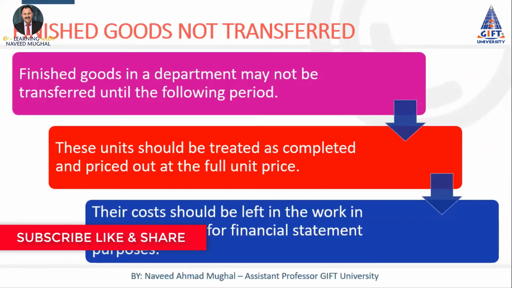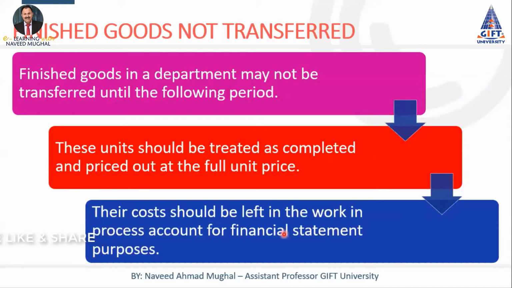Then what should be the accounting treatment of those units? Although they are complete, they are still in the process, and we have not transferred those units to the next department, and we have not made any entry of transfer of the cost of those units to the next department. That's why the cost of those units is still part of that process. We will definitely show them as separate units or a separate cost, but as part of the work in process inventory of that particular department.